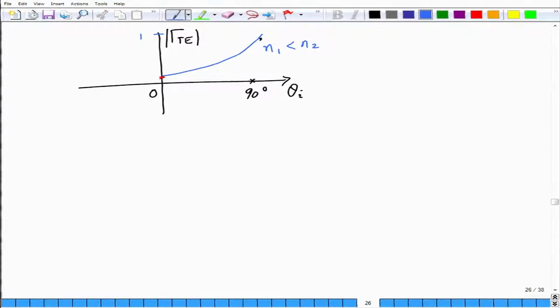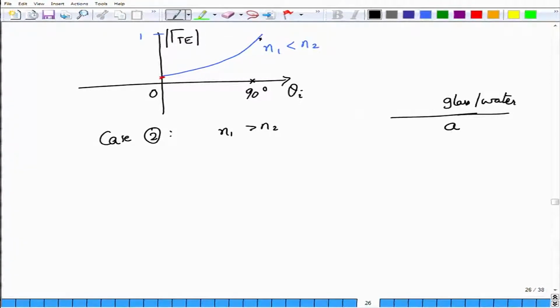So far there seems to be no surprise whatsoever in what is happening. Now we come to the interesting case. In case 2, we consider n1 to be greater than n2. So you have maybe glass, or water, or some other material as the first medium, and then as the second medium you have air.